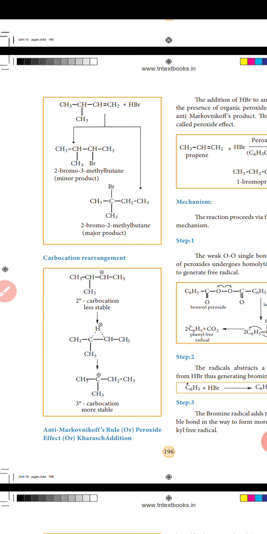This is carbocation rearrangement. The secondary carbocation is less stable, and the tertiary carbocation is more stable.